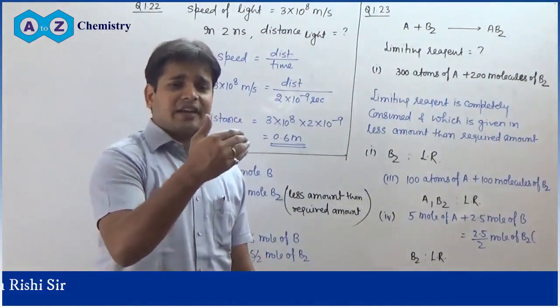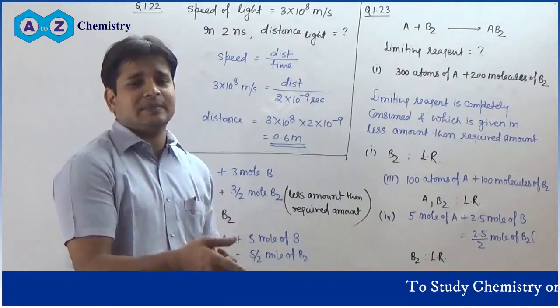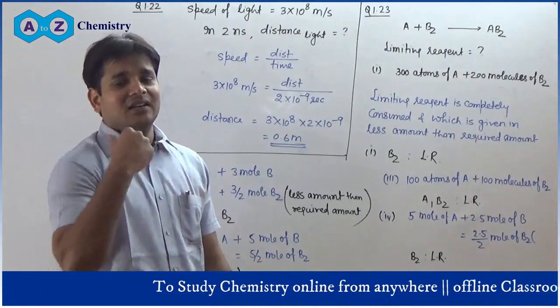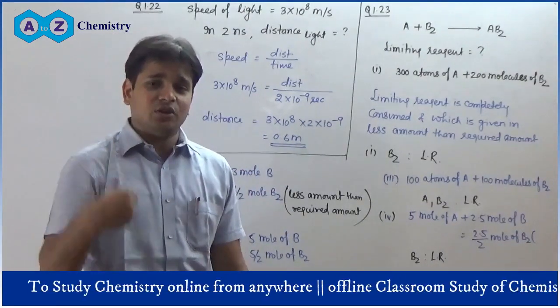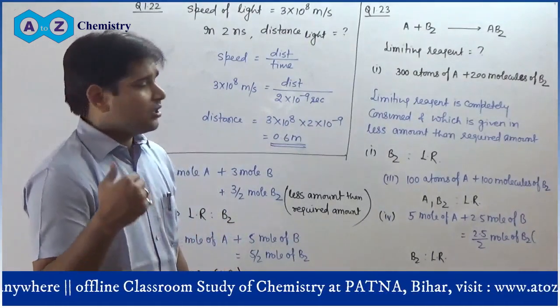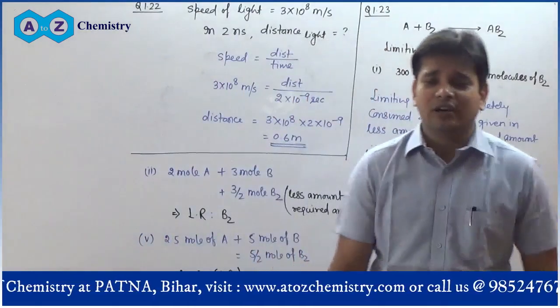If the given amount of the other species is less than the required amount, then that species is the limiting reagent. And if it is given in excess, then the species we assumed as limiting reagent is the correct limiting reagent.